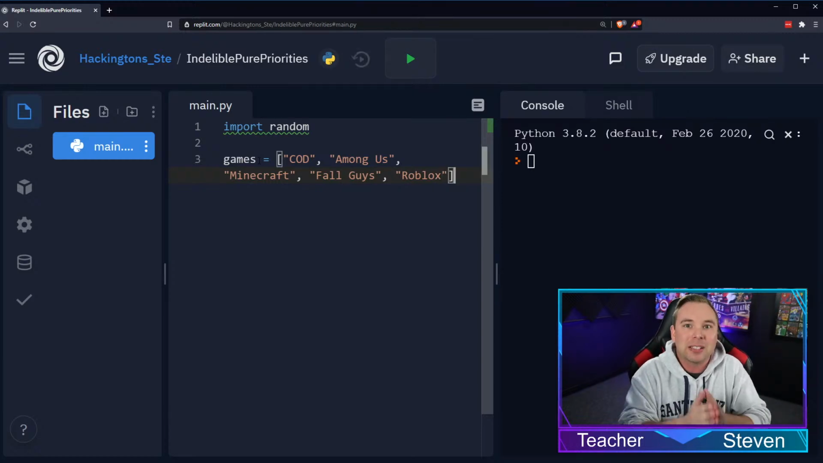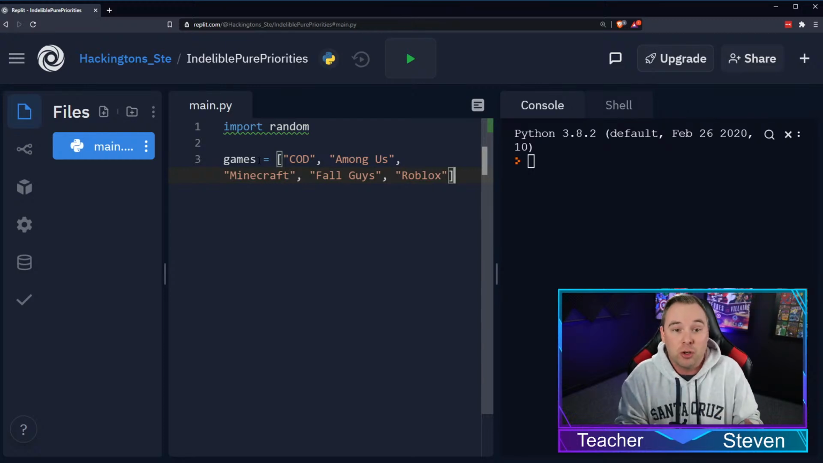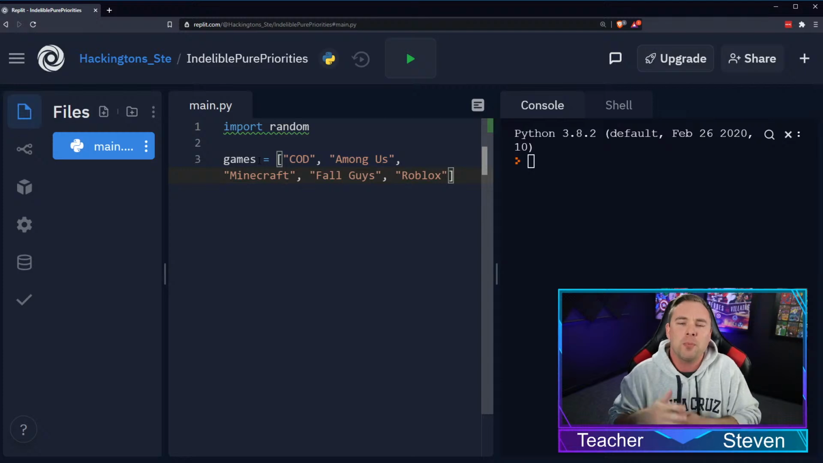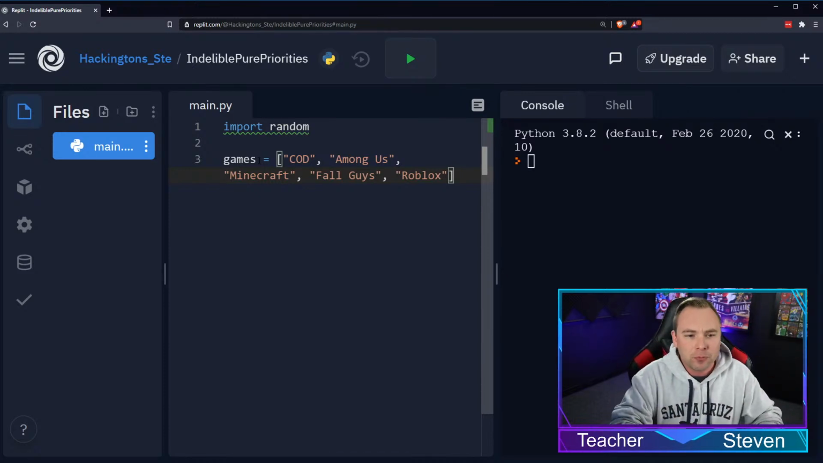So now I have this list of games to choose from. And you can make this list anything you want. It's totally up to you. But the beautiful thing about a list is that they're all the same type of thing. They're all a string. And a string is just characters. It's just a word or letters or something like that.